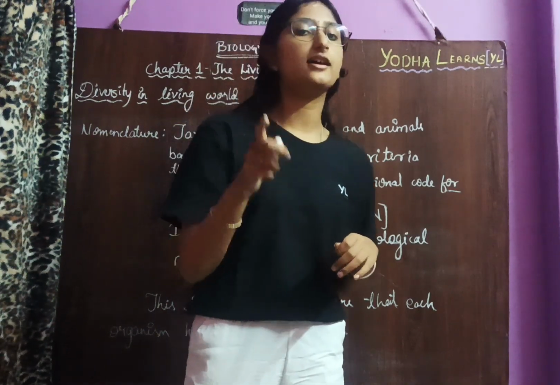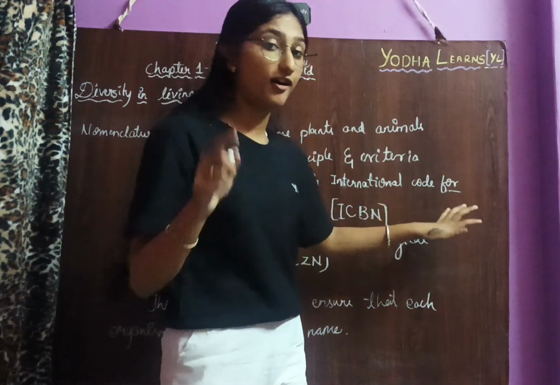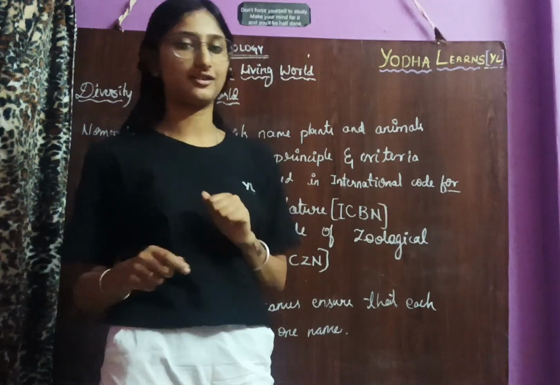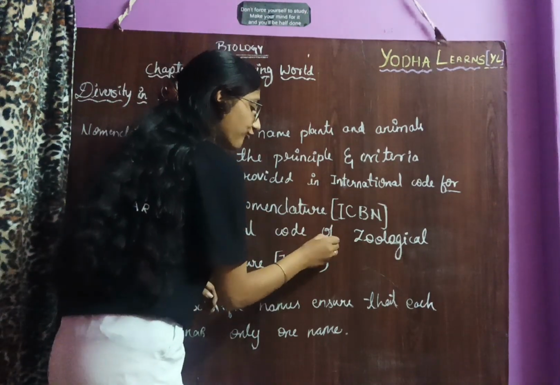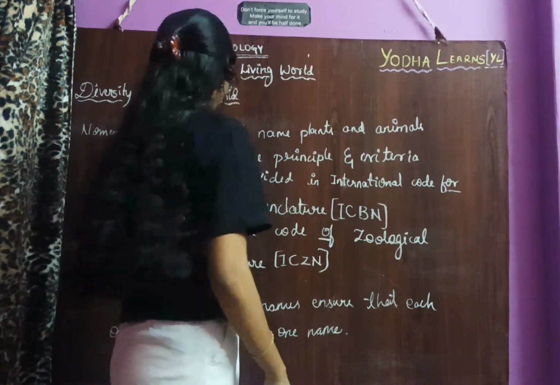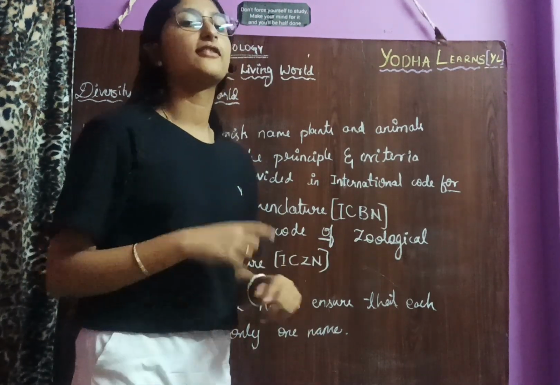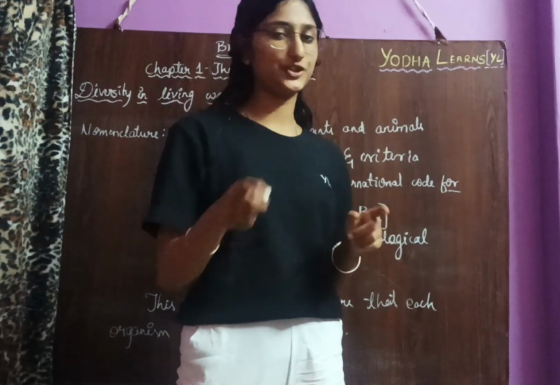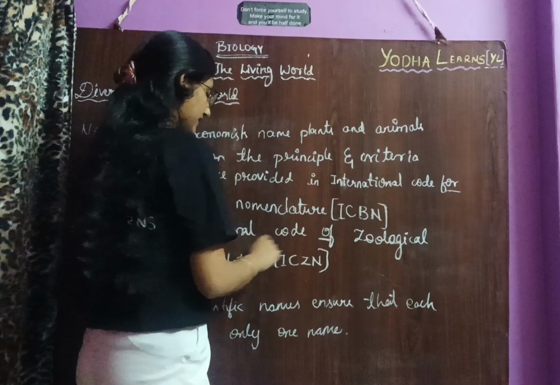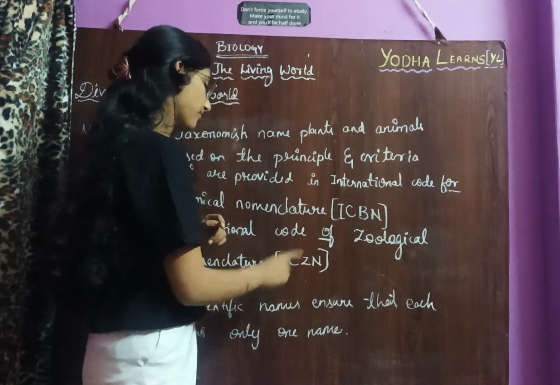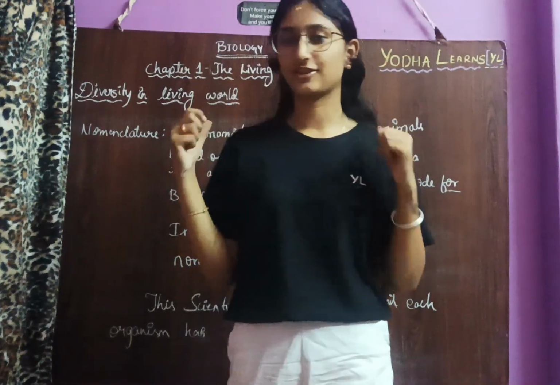So if you get an MCQ like this, you should tick International Code for Botanical Nomenclature. And in zoology, you don't have for, you have of: International Code of Zoological Nomenclature. If the option says for, you should not choose it. That is a wrong option. You should choose International Code of Zoological Nomenclature. Understand? I think you get this concept.